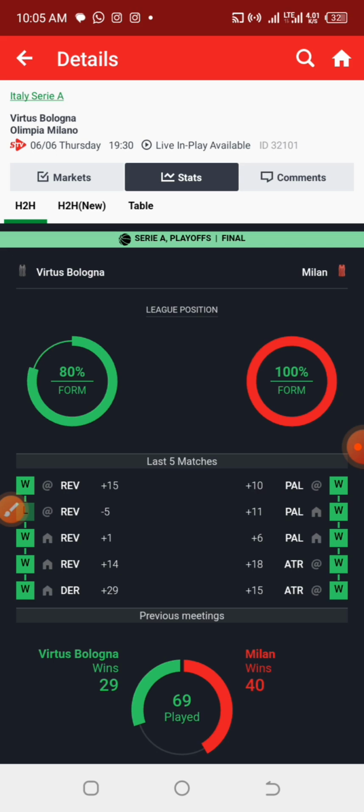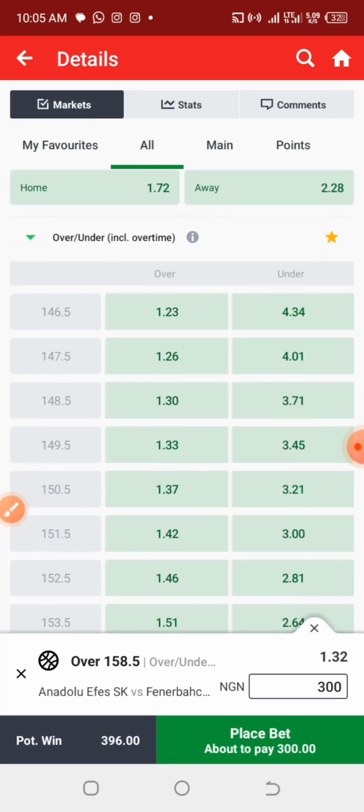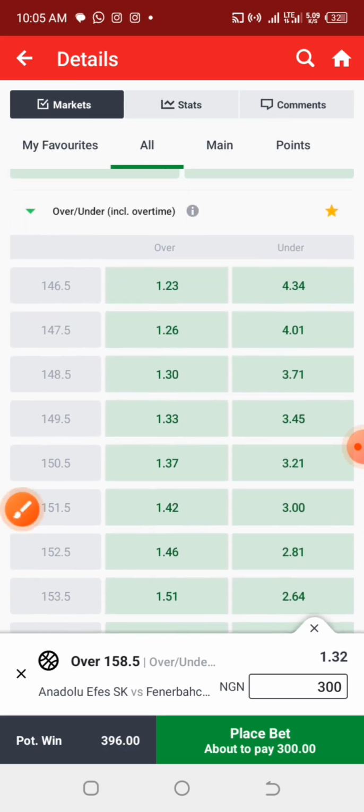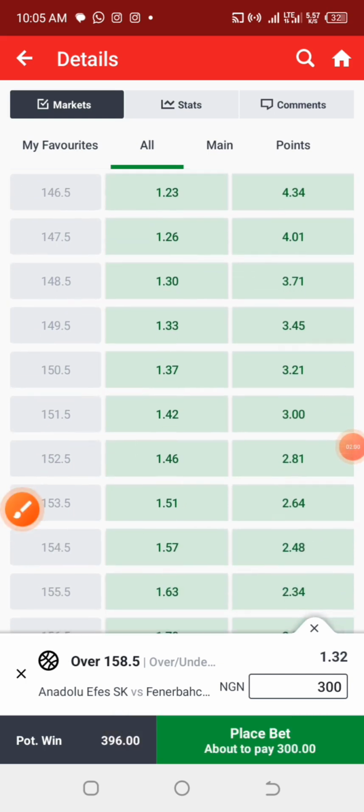Now let's check the market. If the bookmakers provide anything that is below, like starting from maybe 154, I can go for over 154 or 153 and something like that. Now let's check. So fortunately, the bookmakers are providing us enough games to go on: over 146, 147, 148, 149, 150. So for me, let's say I want to subtract 5 from that over 155, I'm going for over 150. Now let's go for it.